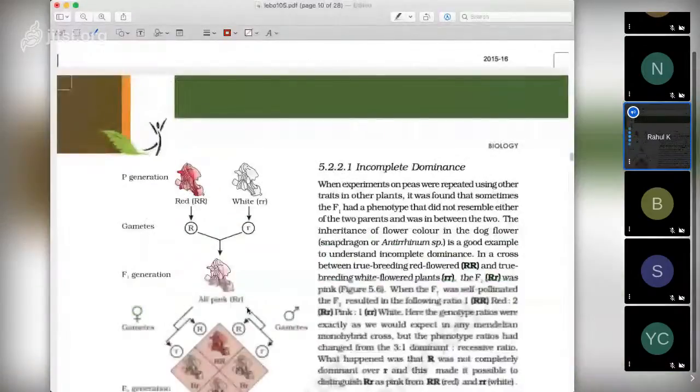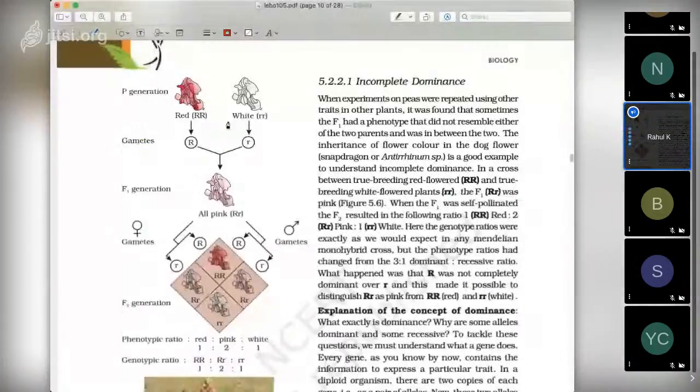The first is incomplete dominance. So I'm just going through the cross, that we have a red plant, pure red and pure white. White, if it is recessive, it will always be pure. So we have red pure and white. So when we cross, we get pink color in a head. First F1 generation. Okay, F1 generation.